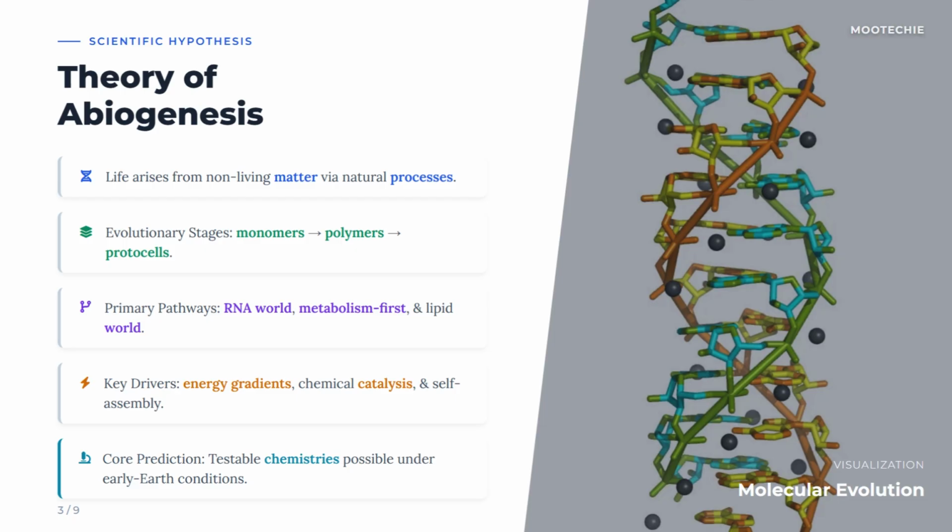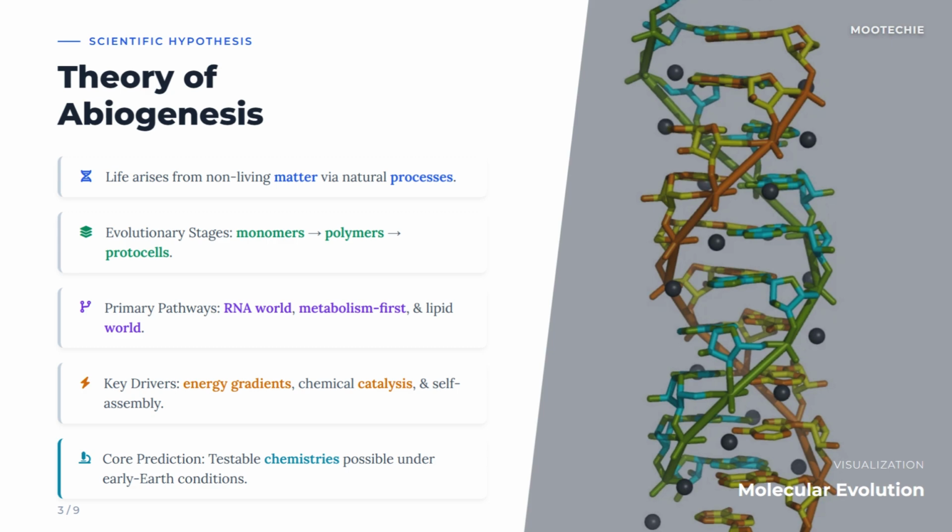This is the idea that life can arise from non-living matter through entirely natural processes. Life arises from non-living matter via natural processes. It proposes that under the right conditions, simple chemicals can spontaneously give rise to living systems. Evolutionary stages: monomers to polymers to protocells. The process likely happened in steps: small molecules linked to form chains, which then assembled into bubble-like structures that resemble simple cells.